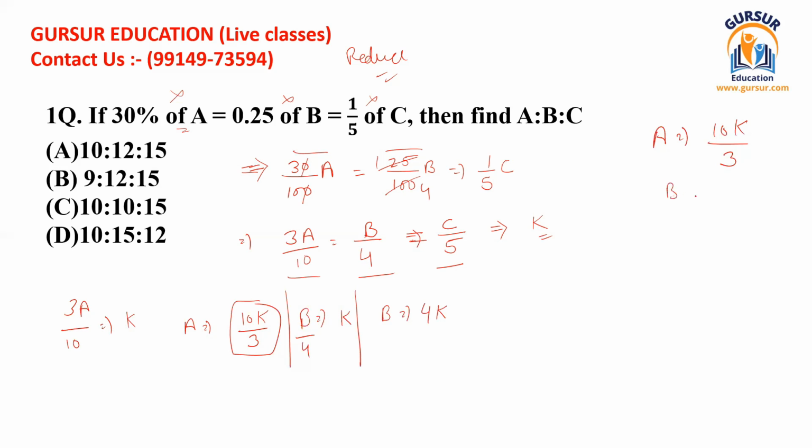So we can find the value of b, that comes to be 4k, because we have multiplied it by a constant. In the same way, we can write that c divided by 5 should be equal to k. Then we can find the value of c, and that comes to be 5k. So now we know the values of a, b, and c. We can easily write these as a ratio a : b : c, so I can write 10 divided by 3k ratio 4k ratio 5k.